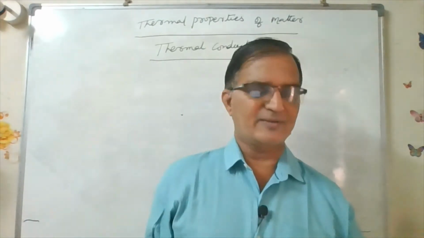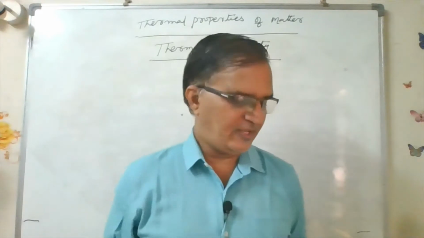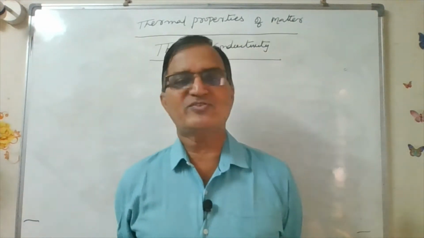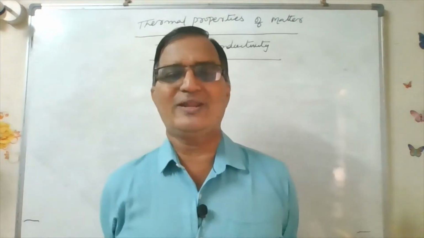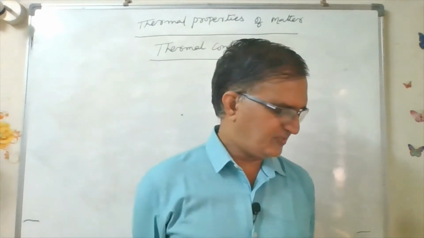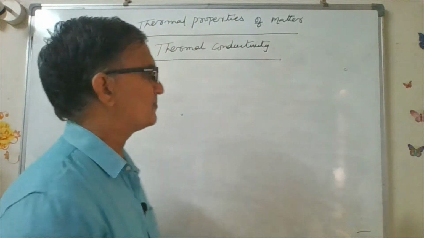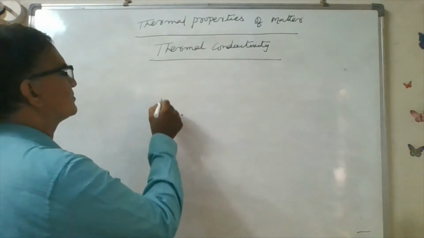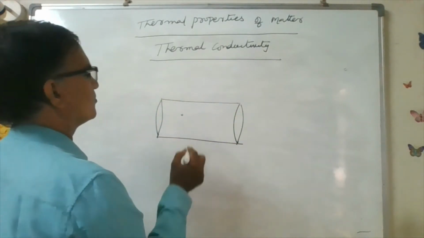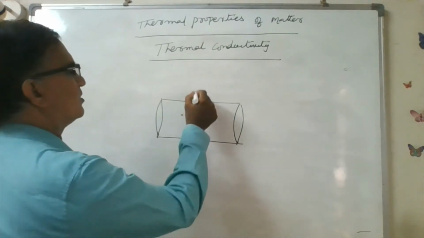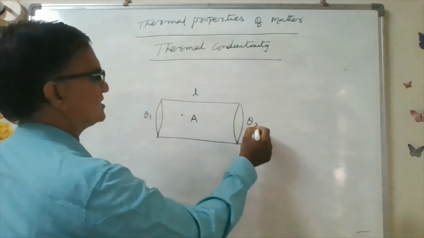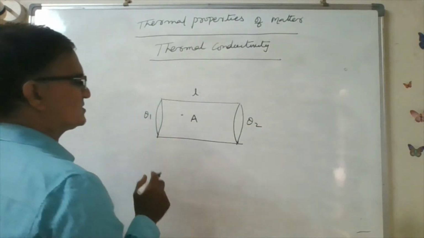Now coming back here, there is a concept of thermal conductivity. What is thermal conductivity? The ability of a solid to conduct heat is called thermal conductivity. Here we'll consider a metal rod. A is the area of cross section of the rod, L is the length of the rod, and theta 1, theta 2 are the higher and lower temperatures.